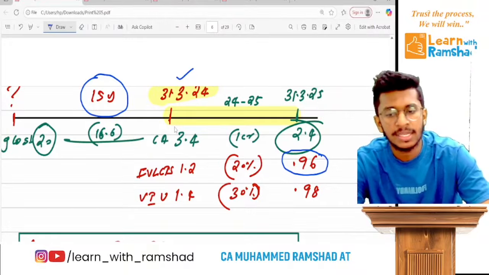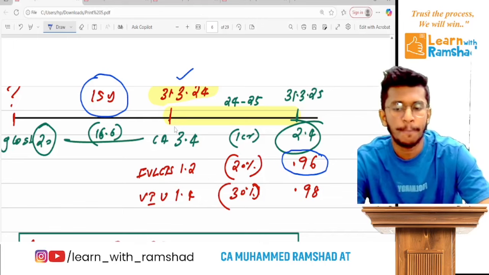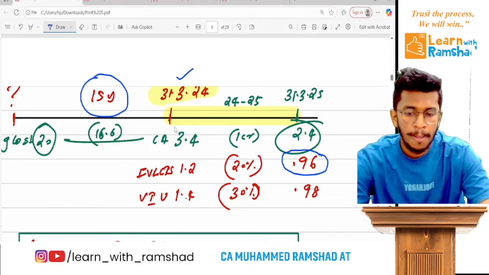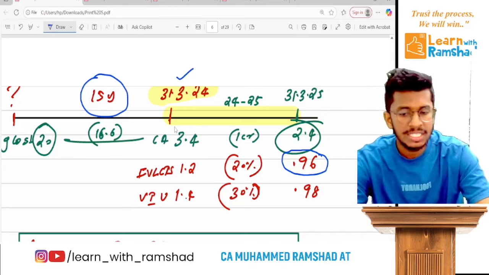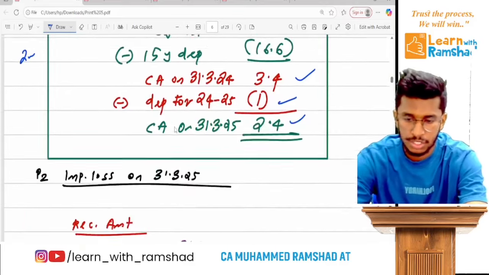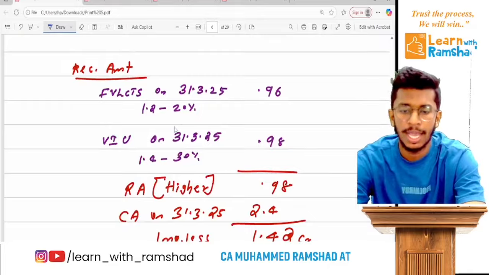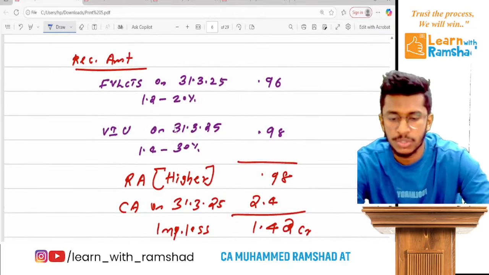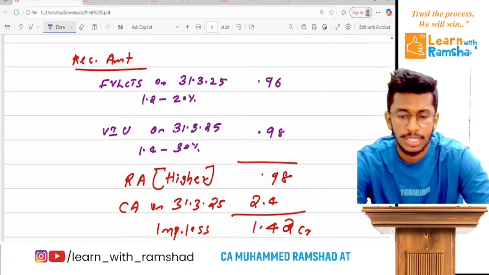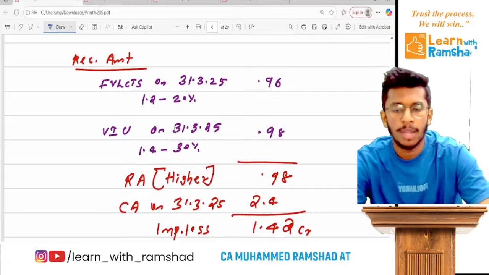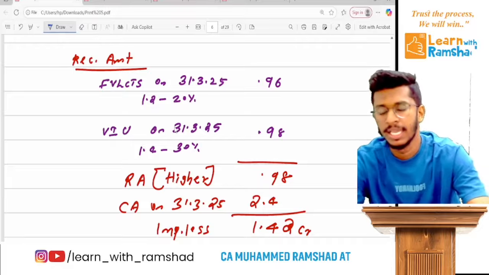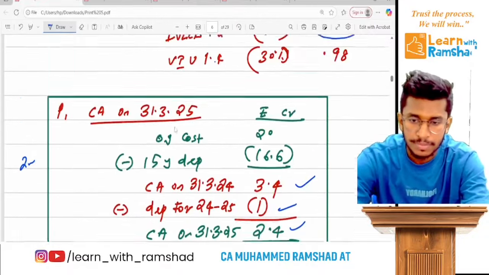Now just like that, the value in use is 1.4 minus 30%, you will get 0.98. So out of that, the higher amount is 0.98. The carrying amount on 31st March 25 is 2.4. So the impairment loss will be 1.42. Clear? That's it.